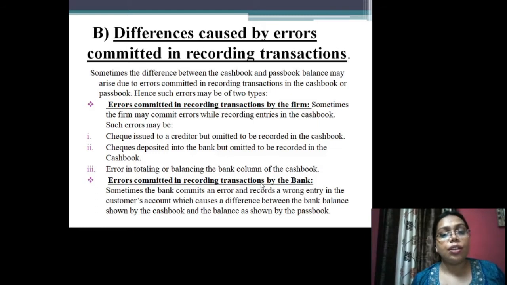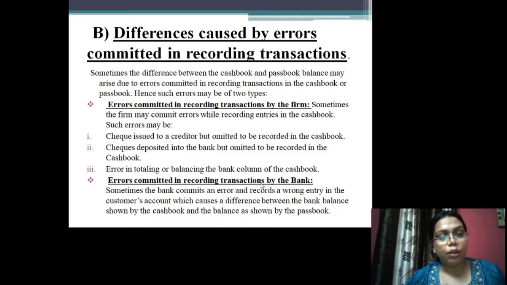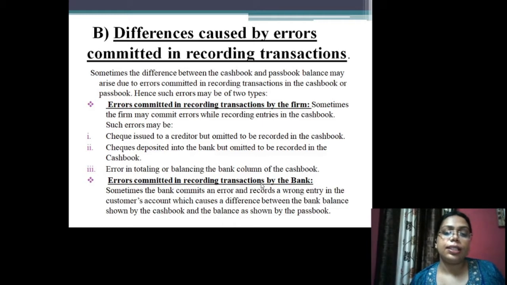There are basically two types of errors due to which there are differences between the cash book and the passbook balance. Firstly, errors committed in recording transactions by the firm, and secondly, errors committed in recording transactions by the bank.